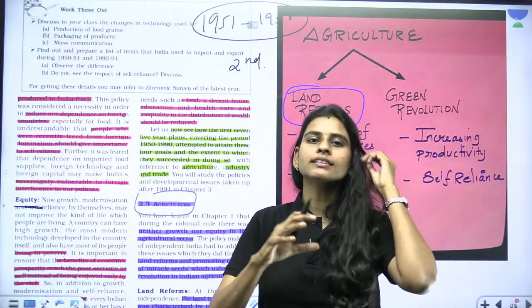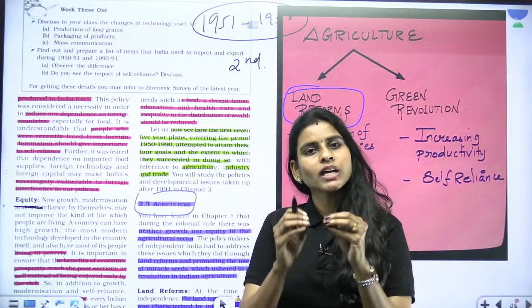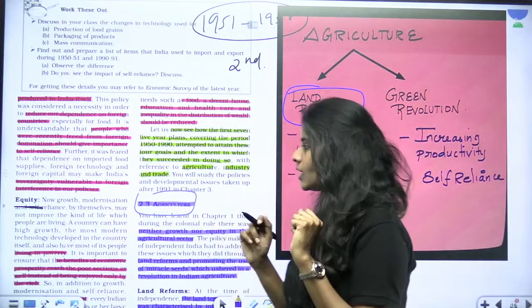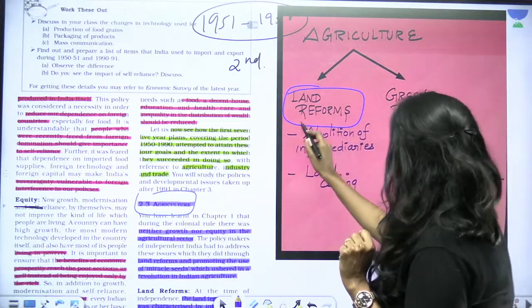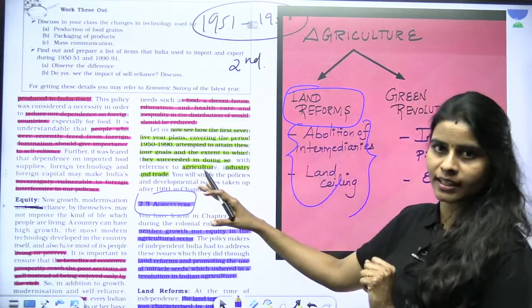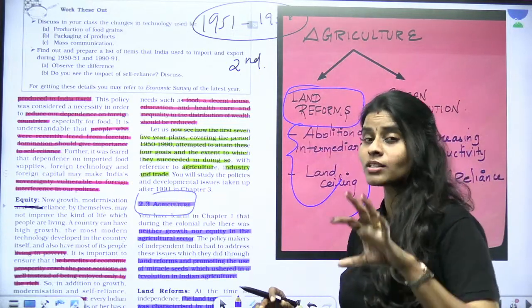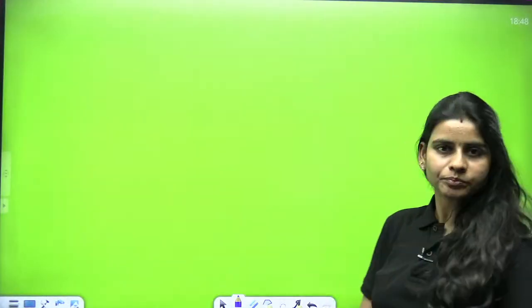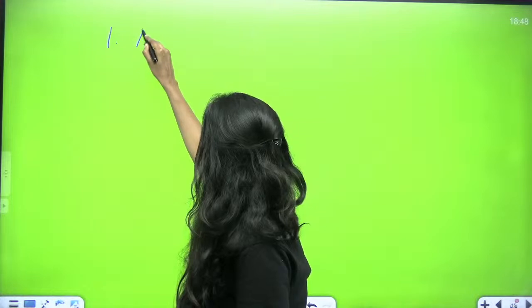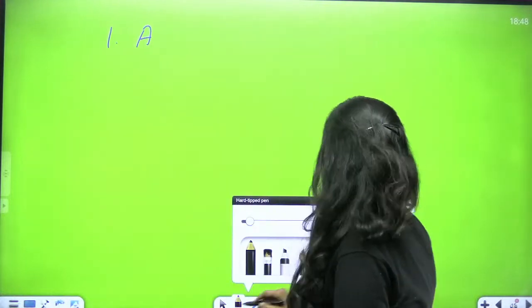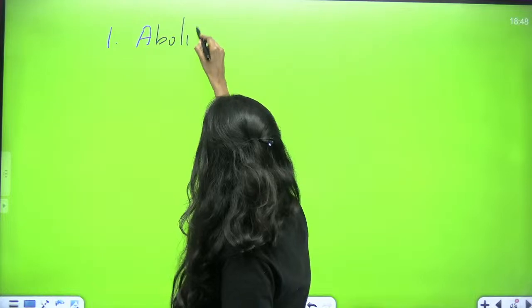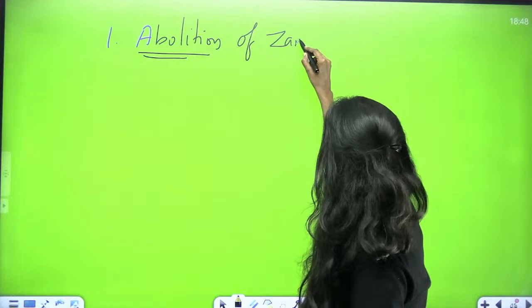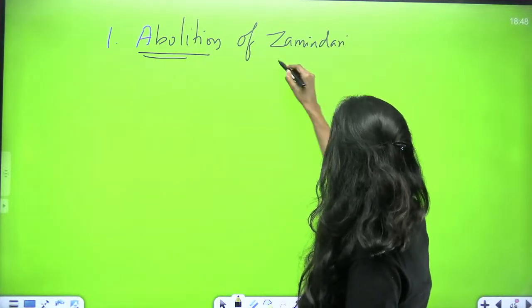So what did the government do after independence? The government came up with a series of land reforms so as to address all the issues associated with it. Now we are going to see two important land reforms given in your NCERT. I'll just give a passing reference to other reforms; again, we will do this separately in detail. Starting from the abolition of the Zamindari system, or abolition of intermediaries, this is the very first reform we had after independence.